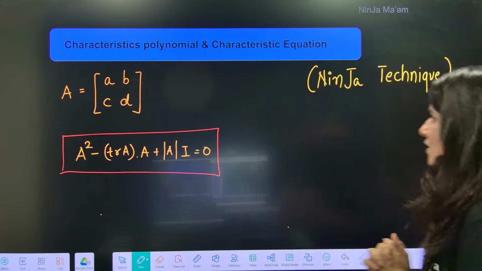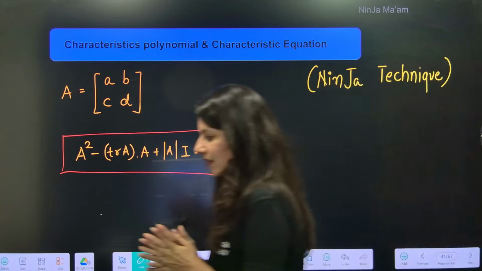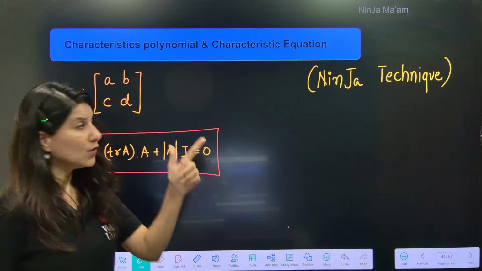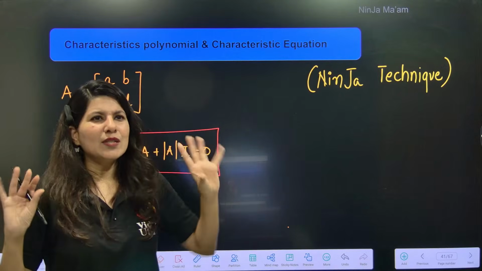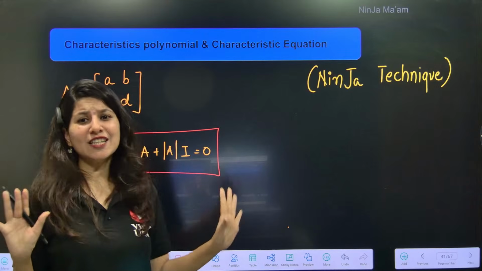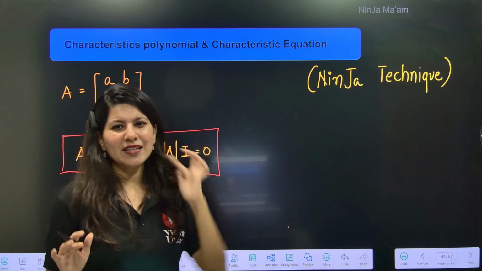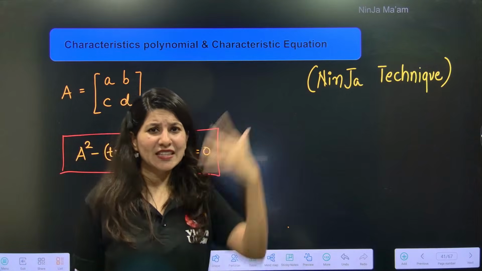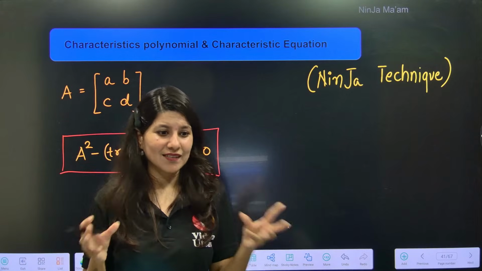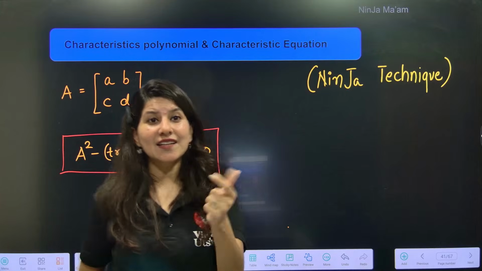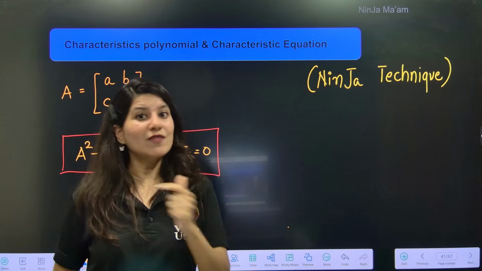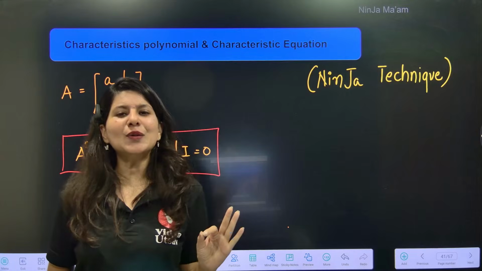Yes. The ninja technique says that this topic in itself is a very, I would say, dirty topic. Every student will be like, I am so irritated with this characteristic polynomial and characteristic equation. That's what I feel. But the ninja technique makes this topic very interesting and absolutely easy for you.